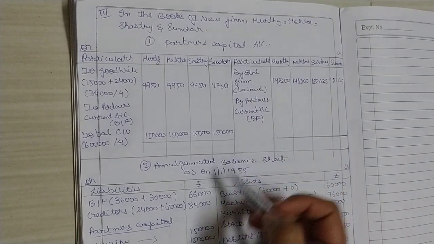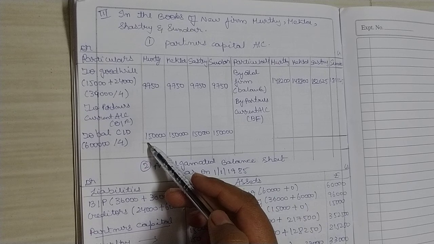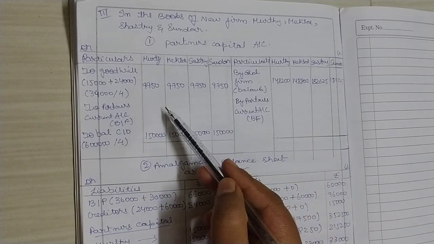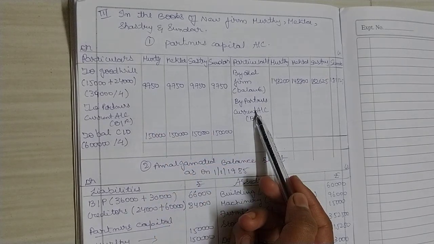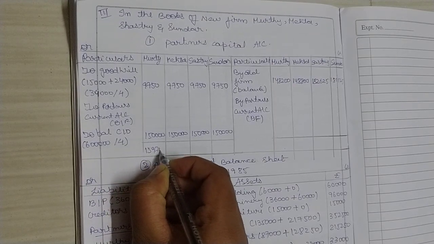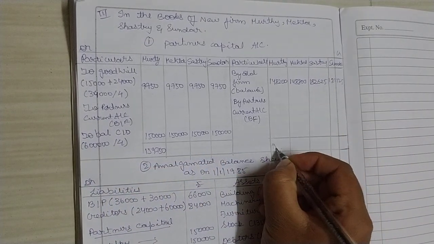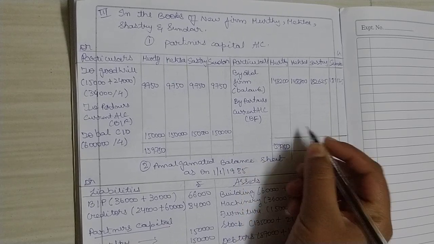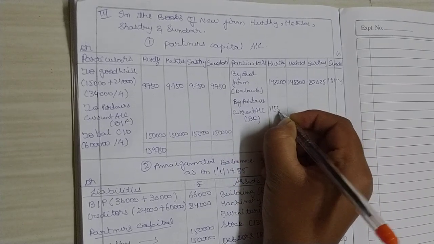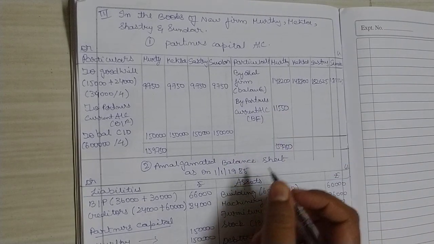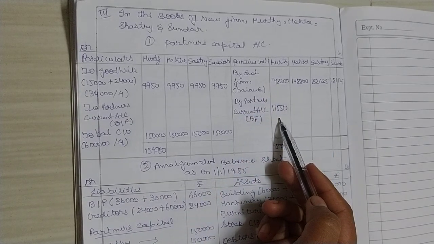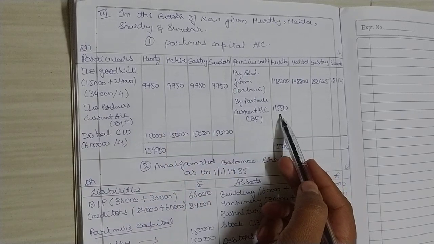Now first let us take Murthy's account. What is Murthy's account total? 1,59,750. It is lesser on the credit side. That means Murthy's account is showing partner's current account debit balance. So 1,59,750 minus 1,42,200. How much will you get? 11,550 rupees. So what is partner's current account of Murthy showing? It is showing debit balance because the debit side is greater than the credit side.